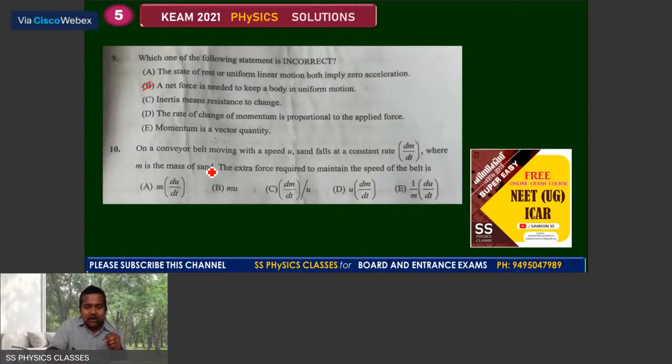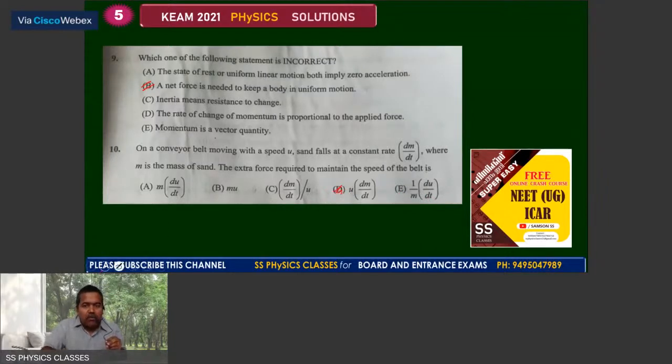Question number 10. On a conveyor belt moving with a speed u, sand falls at a constant rate dm by dt, where m is the mass of sand, and the extra force required to maintain the speed of the belt is. So a simple concept that we can use, the variable mass concept. Then there we can say F is equal to u into dm by dt, and you get the answer for question number 10 as D choice.